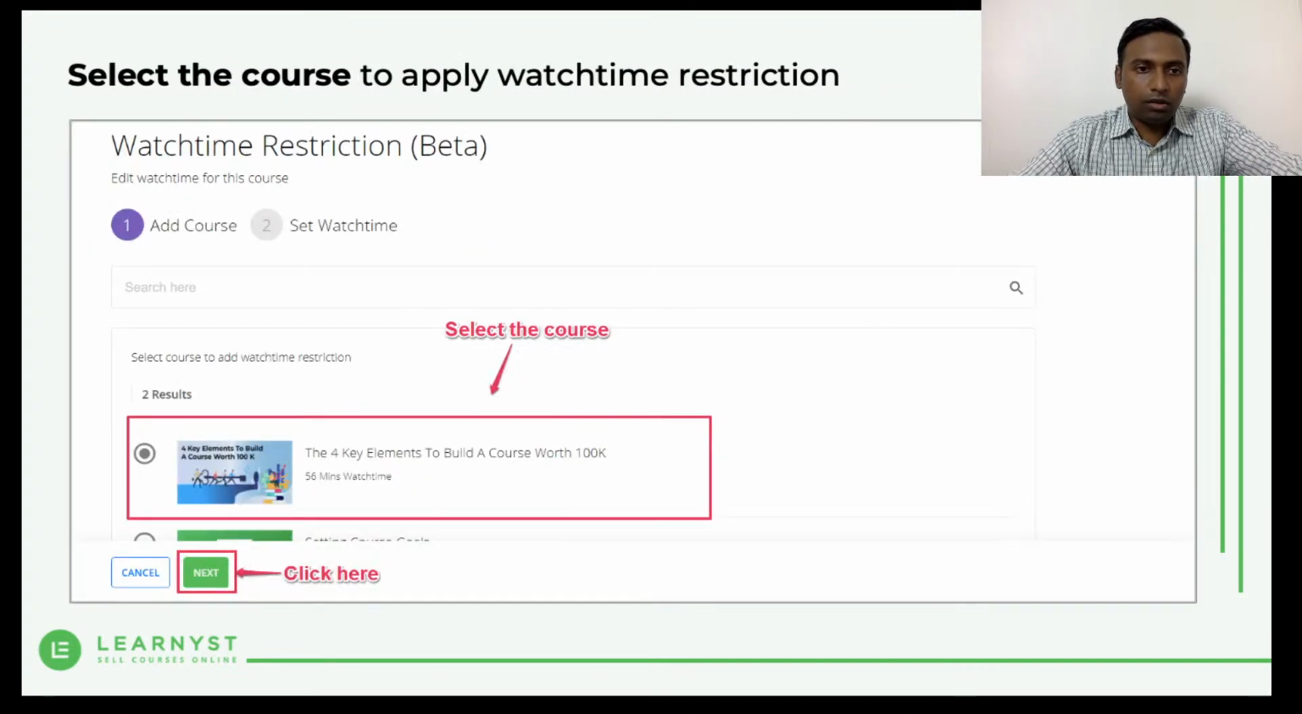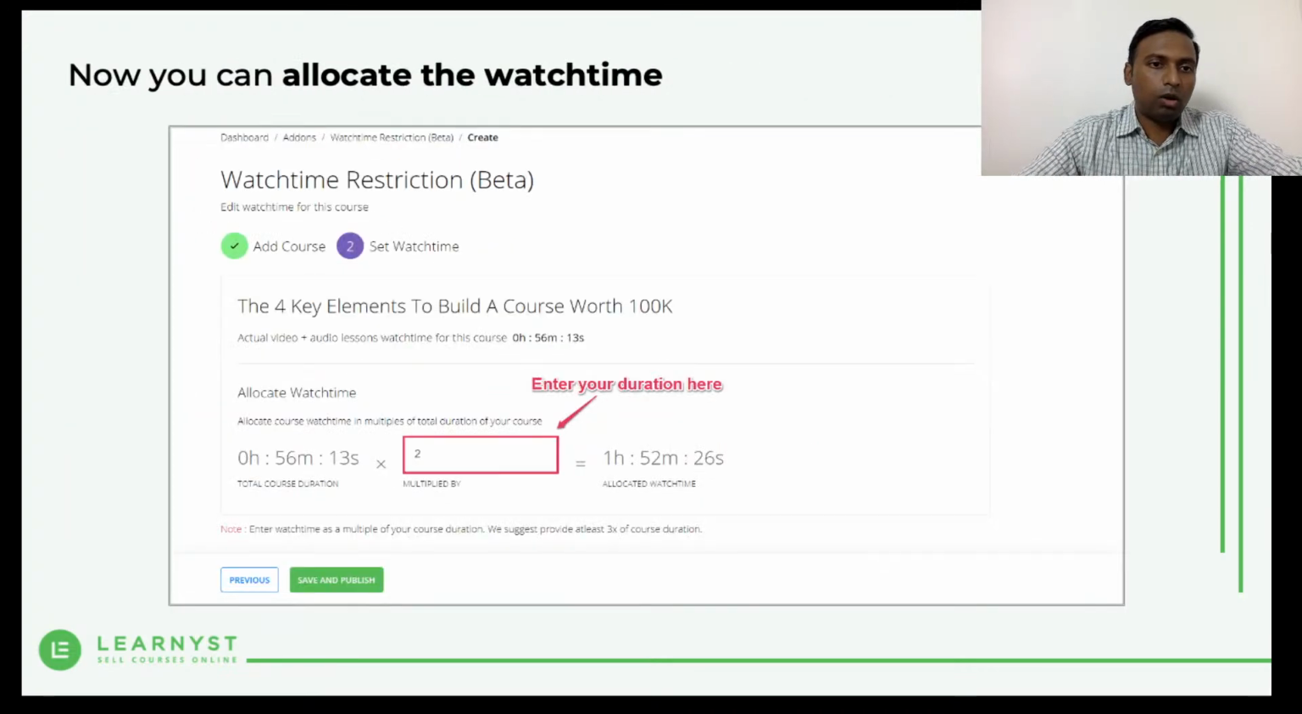Just select the course here, and the system will automatically show you the total duration of the course, as you can see on the left side here. And then you will have to give the multiplier, right? You can give a multiplier like 2 or 3. In this example, if you consider this as a 1 hour course, I'll say 56 minutes is what it is, and into 2 is 1 hour 52 minutes. So this is the total course time that the students are going to get, right?